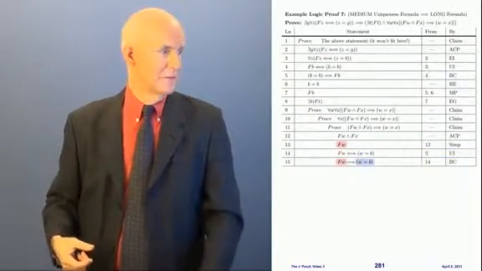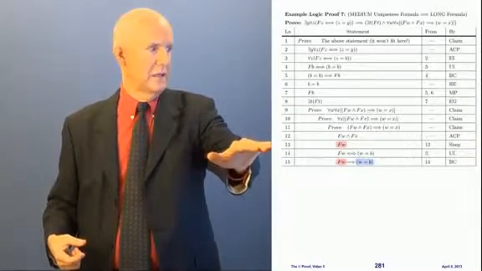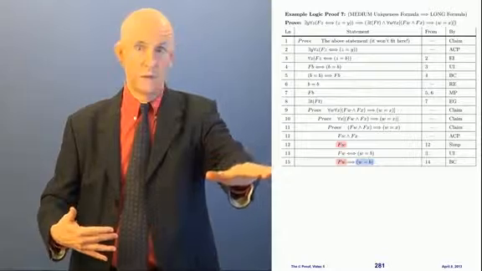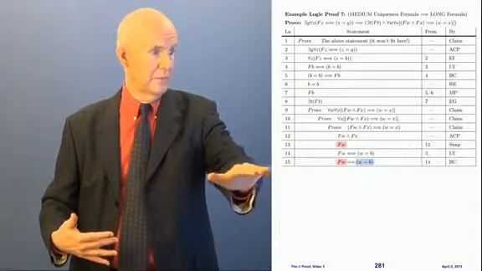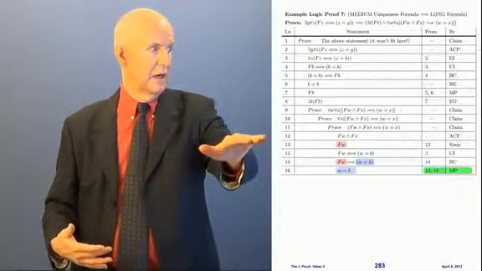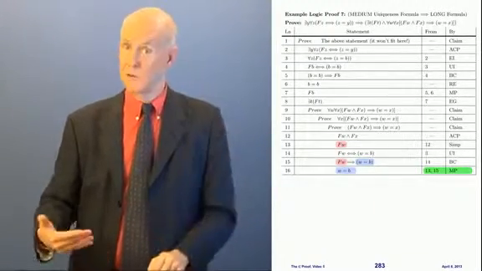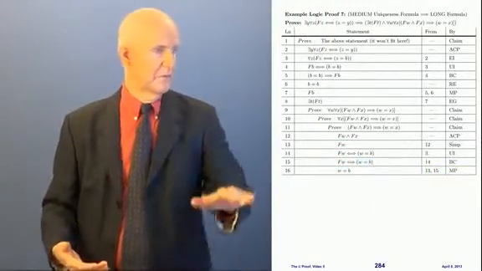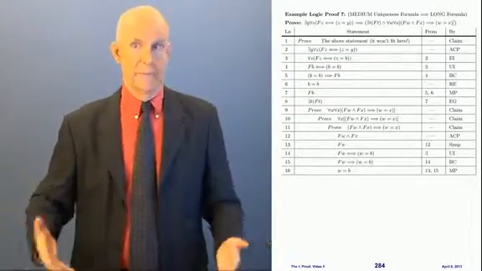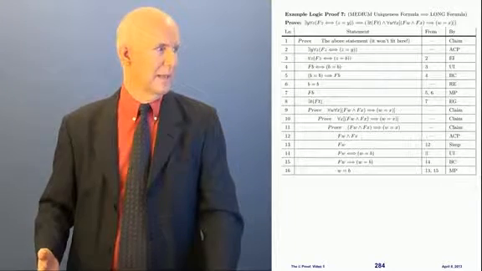Now what? Well, look at this. Line 13, I have pink here in line 13. I have pink implies blue here. Okay, these are both FWs. That means I can get the blue, and that is from lines 13 and 15 by modus ponens. So now I have W is equal to B. W equals B. What am I going to do with that? Well, hang on. Now watch what's going to happen next.